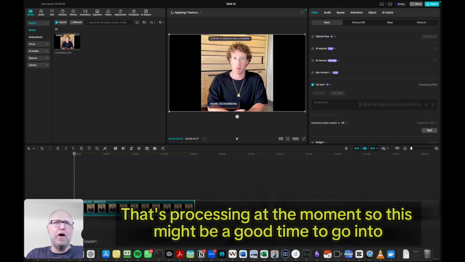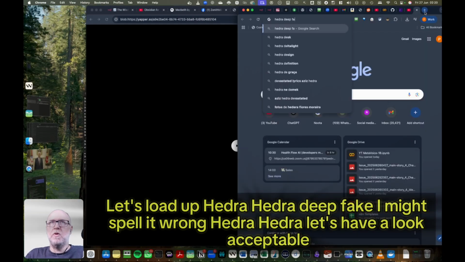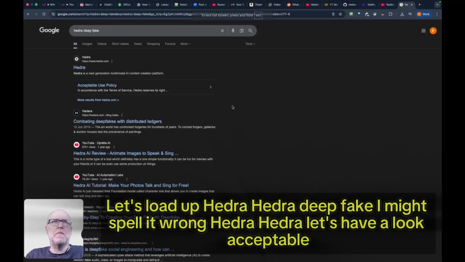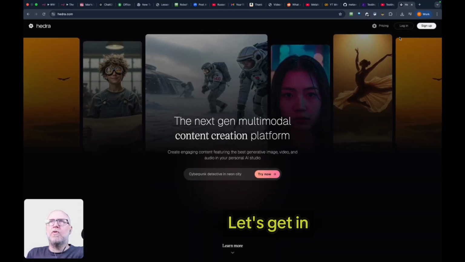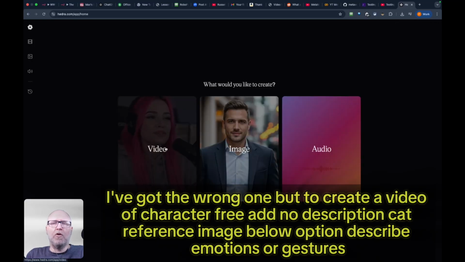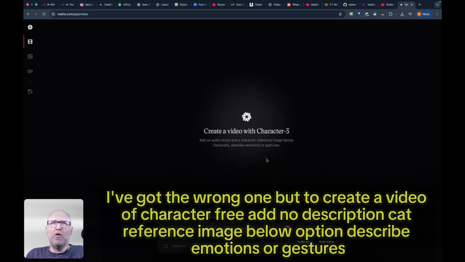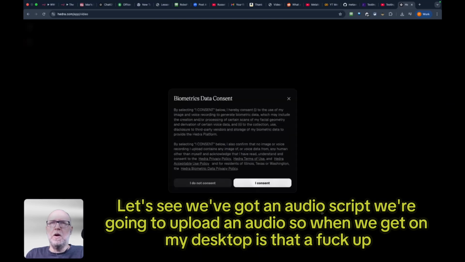So this might be a good time to go into, let's load up Hedra. Hedra, deepfake. Might have spelled that wrong. Hedra. Let's have a look. Accept all. Let's get in. I think it was Hedra. I might have got the wrong one. To create a video character free, add an audio script to the character reference image below. Option to describe emotions or gestures. Let's see. We've got an audio script. We're going to upload an audio.